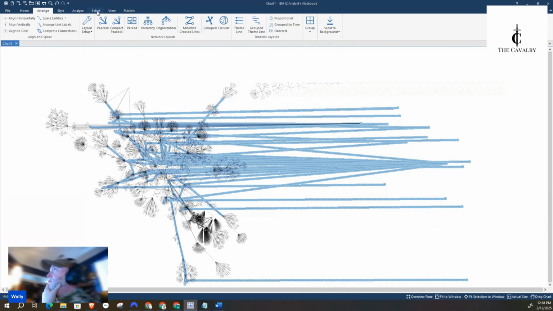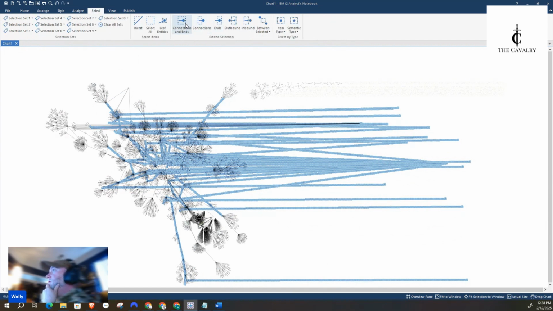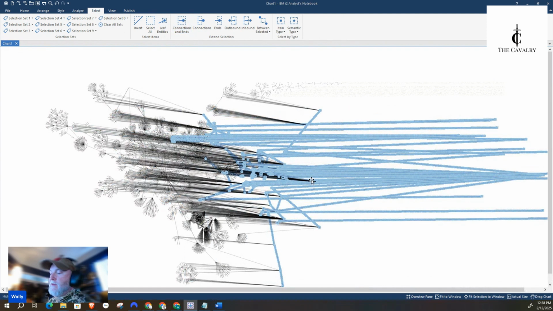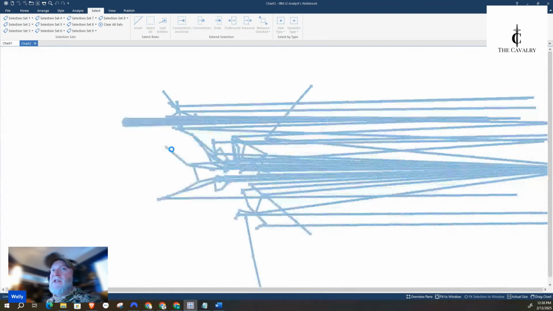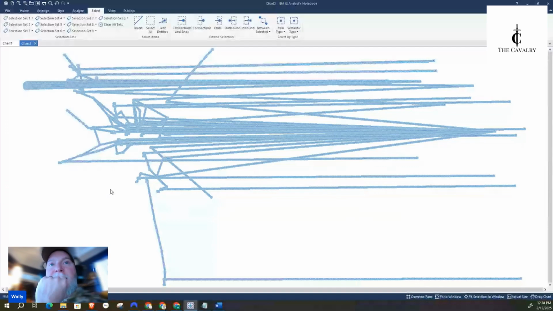So I'm going to go to select connections and ends. Then I'm going to move that again. And from here, what I'm going to do is Control C, which is copy. I'm going to open a new chart. I'm pasting that in here. And now what I'm going to do real quick is